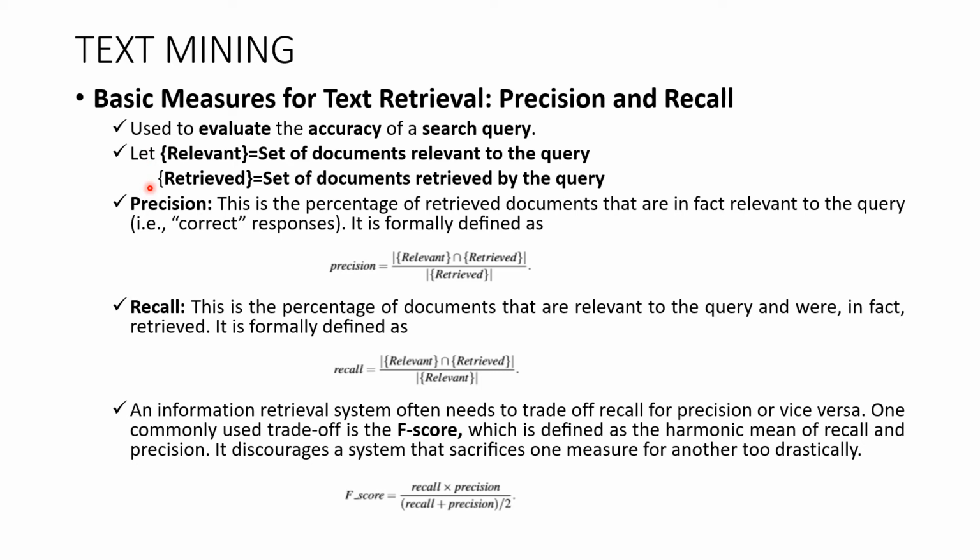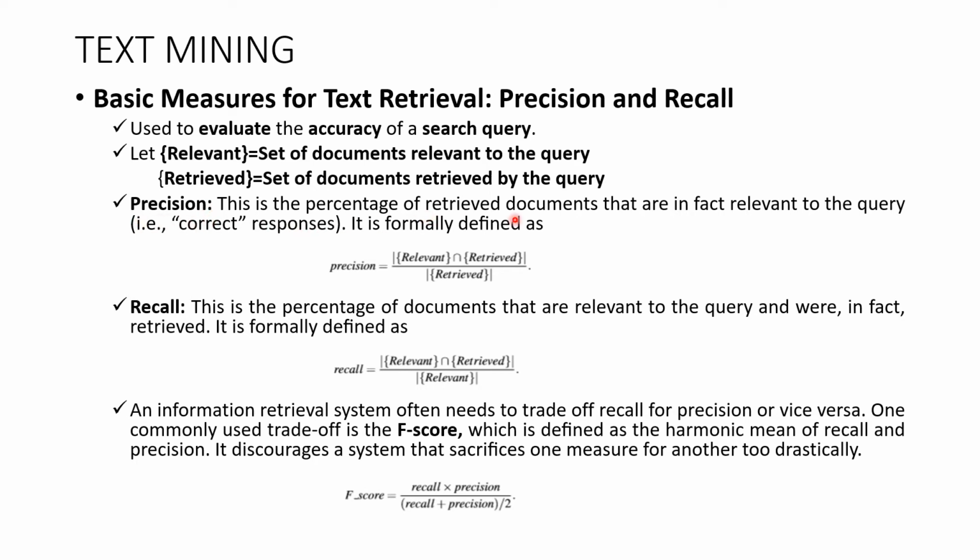Suppose you type anything in a search engine, like data mining, and it returns millions of results. Out of that, if only 10 results are relevant to the query you have typed, then naturally the efficiency of the search engine is less. That's what is measured by these two measures: what is the accurate retrieval capacity of the search engine?